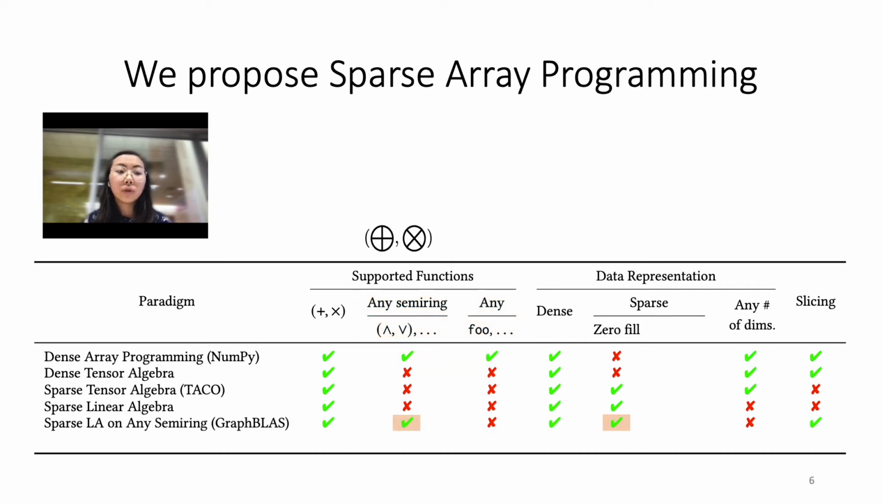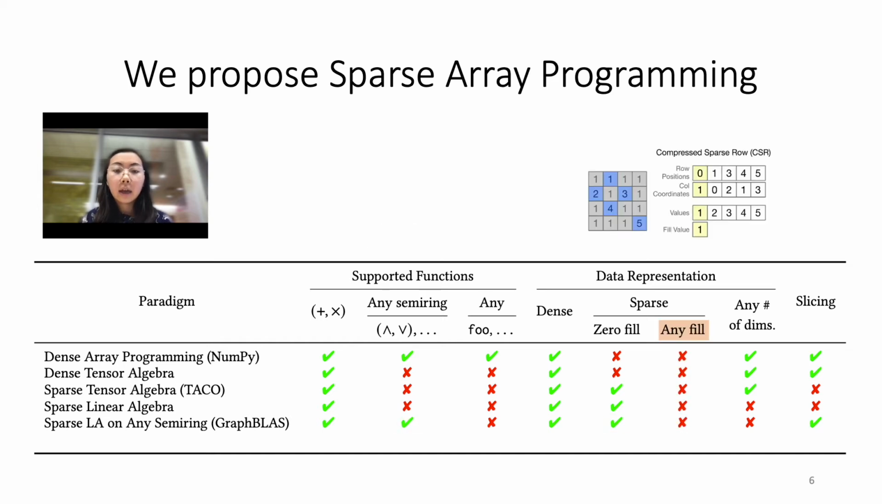And now we introduce sparse linear algebra on any semiring. An example of this is seen through the GraphBLAS graph algorithms library. This programming paradigm supports any arbitrary semiring as well as sparse data representations. However, all of these programming paradigms that support sparse data representations only support compression of a zero fill value, and one can imagine that a user would want to compress data along any arbitrary fill value. And this is why we propose sparse array programming, which supports a superset of all of these features.